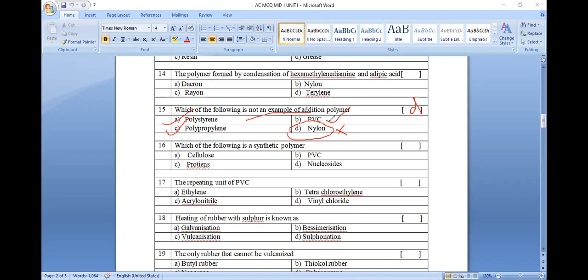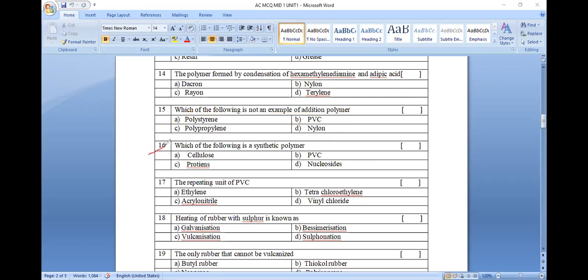PVC is an addition polymer. Vinyl chloride to polyvinyl chloride. Propylene to polypropylene. Styrene to polystyrene. Nylon 6,6 is a combination of hexamethylene diamine plus adipic acid. Nylon 6,6 is identified by the dehydration reaction. Nylon 6,6 contains a byproduct, which is H2O.